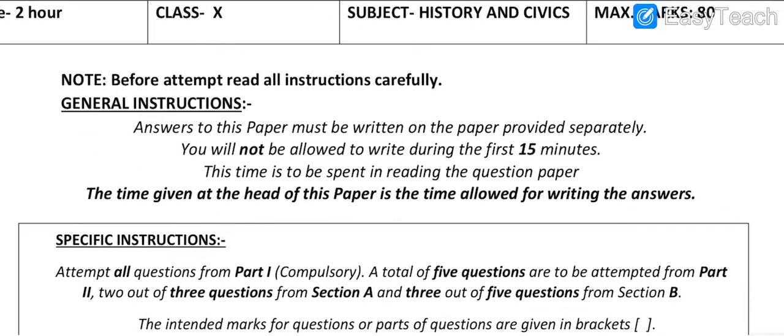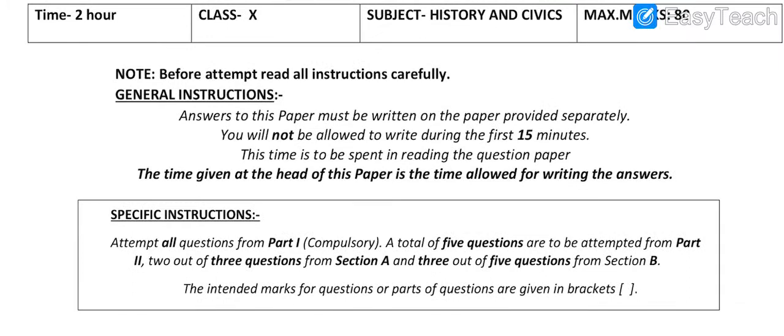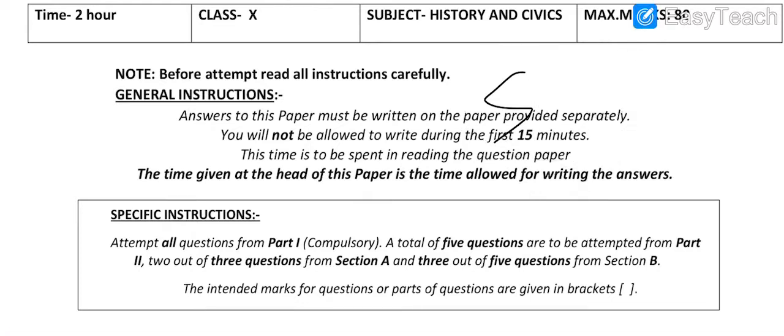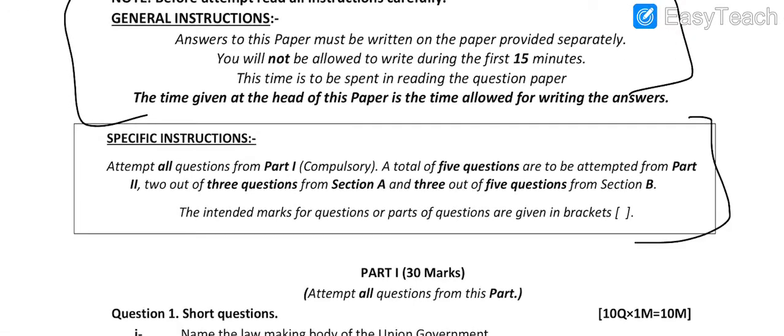So for that I will be uploading some sample papers and solutions also. This is sample paper 1 for History and Civics. This sample paper will be in the proper format which you will get in your board examinations, and with this I'll give you the solutions also, because till now you have understood the chapters and the contents in those chapters, but you should know how to write the answers also. So starting with this first sample paper of History and Civics, this is how you will get the instructions in your paper, and there will be some specific instructions.